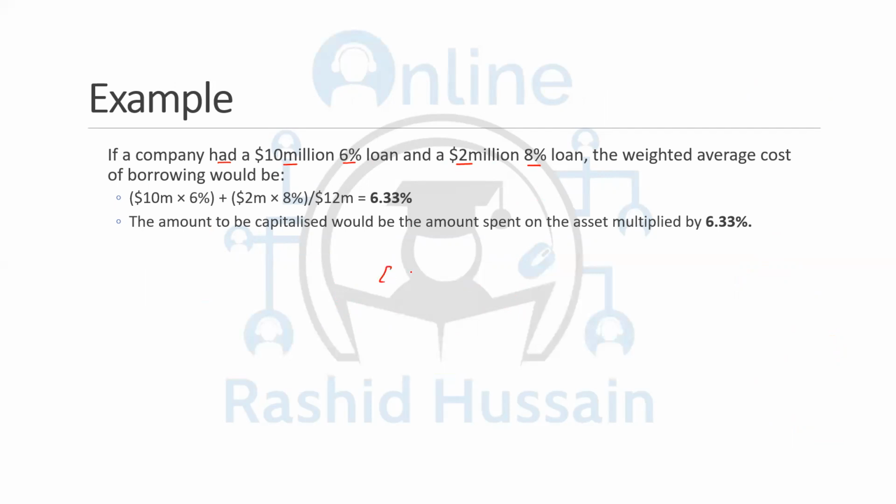When you take the 10 million and multiply it by 6%, it gives you the interest cost. Plus, when you multiply 2 million by 8%, it gives you the interest cost related to the 2 million.